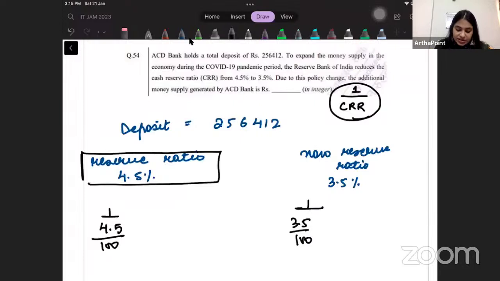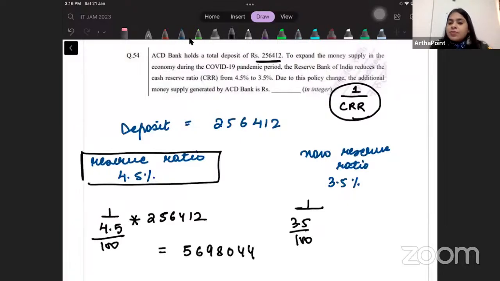Now, once I find this money multiplier, the deposits are going to multiply themselves based on it. So if I have a deposit of 256412, after putting the money multiplier in place, they will grow at this rate and I will get the answer as 569804.